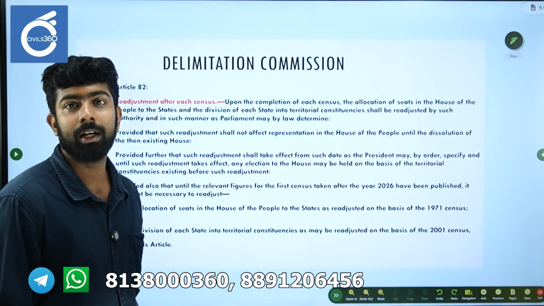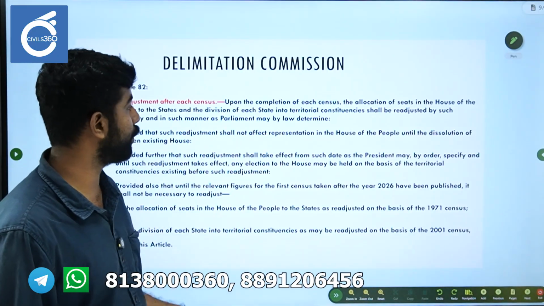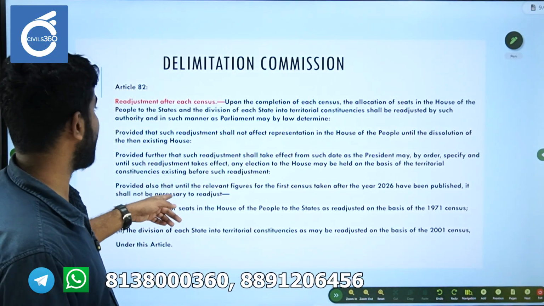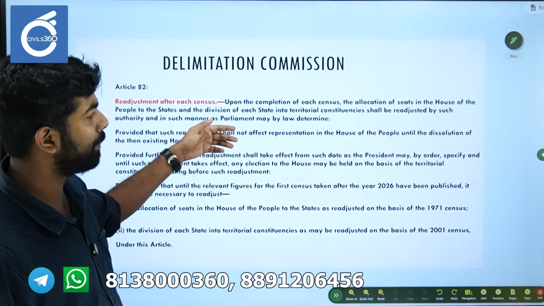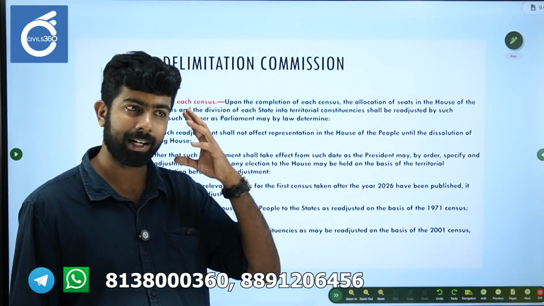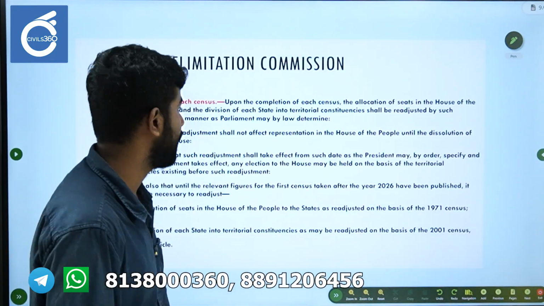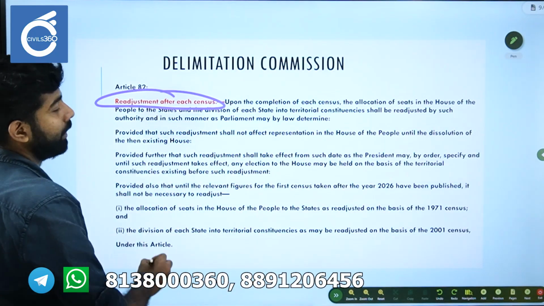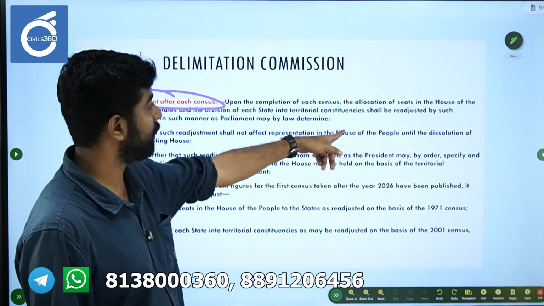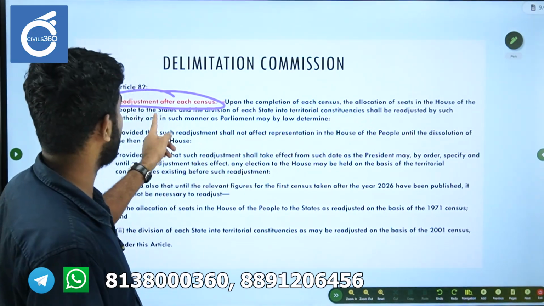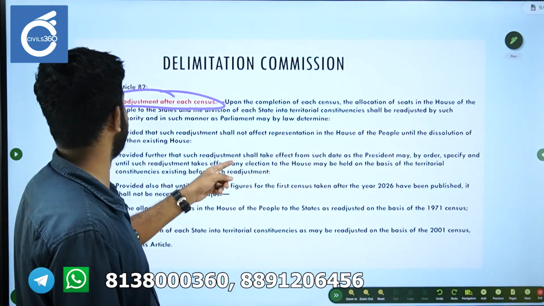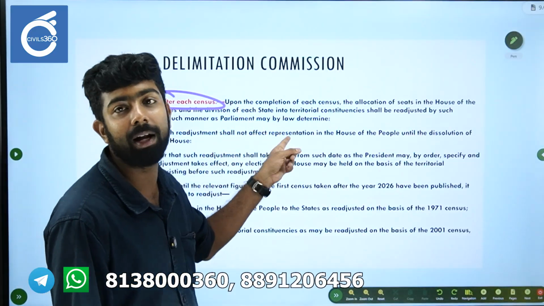Article 82, so they can simply ask whether Article 82 mentions the term delimitation commission. It does not. There is no mention of anything like that. They say that Parliament may by law do this. So please understand the articles in such a manner. This is the heading of the article: readjustment after each census. Upon the completion of each census, the allocation of seats in the House of the People to the states and the division of each state into territorial constituencies shall be readjusted by such authority and in such manner as Parliament may by law determine.